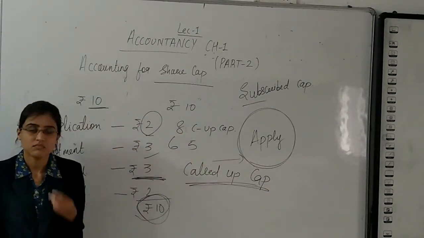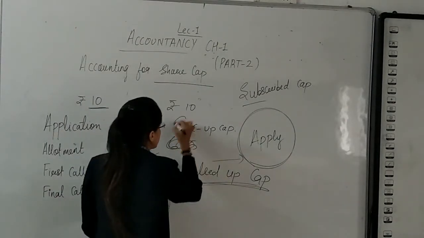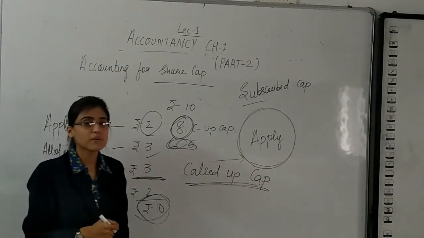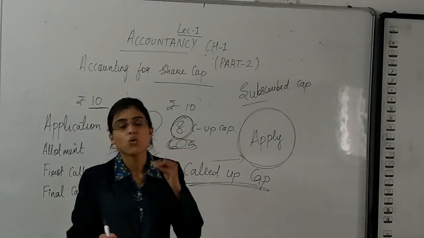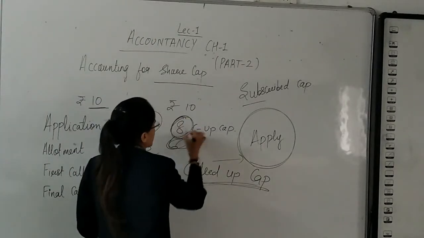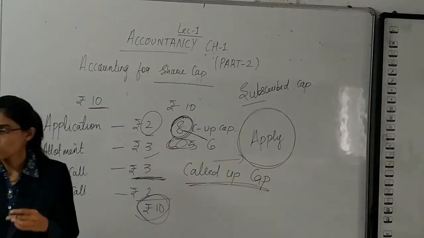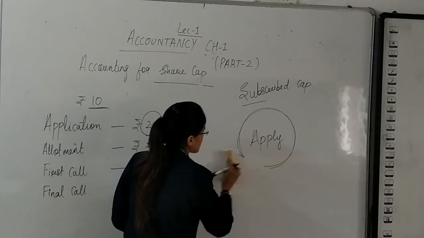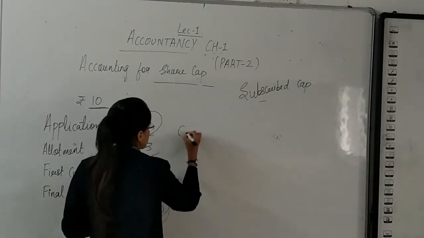Say for example the called up capital is 8 from 10. I have called up rupees 8 out of rupees 10 from every shareholder. And out of rupees 8, the paid up capital is 6. Now comes the question: what is paid up capital? Firstly, I think you are clear with the meaning of called up capital.